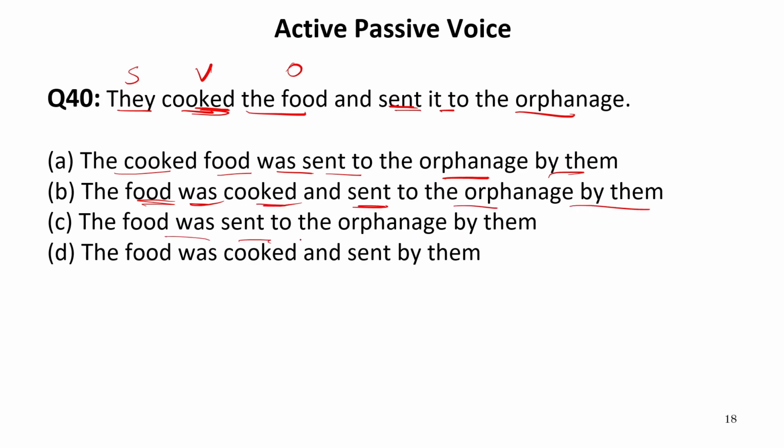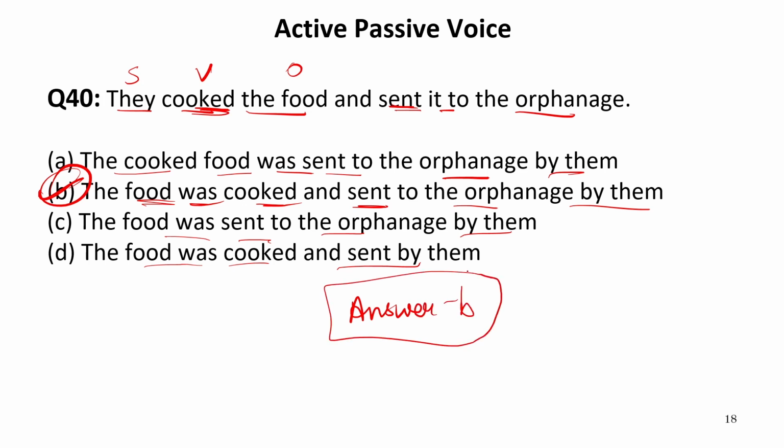The food was sent to the orphanage by them. And in the last option, it is given the food was cooked and sent by them. Now, the correct option will be B, which is entirely correct. So, our answer is B. This is again very, very simple. That is, the food was cooked and sent to the orphanage by them. So, we have two verbs over here, which are in third form. Now, let us move to the next one.